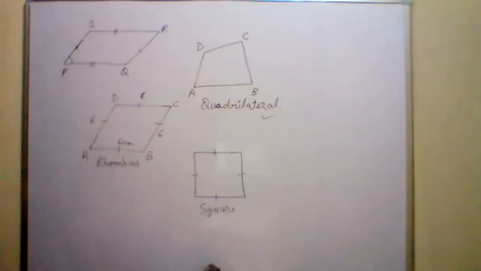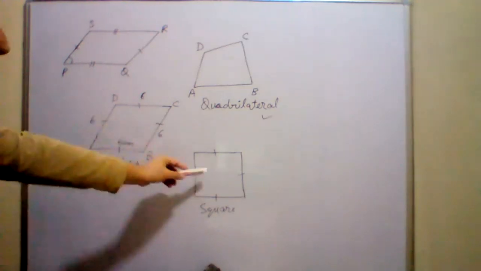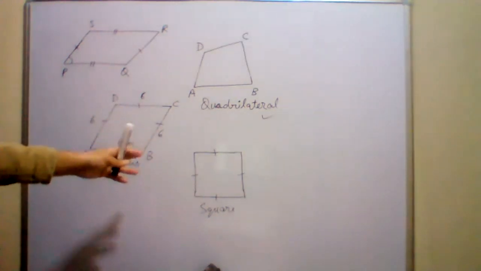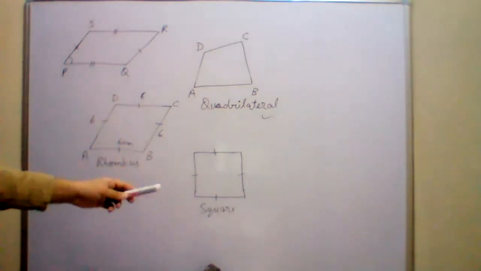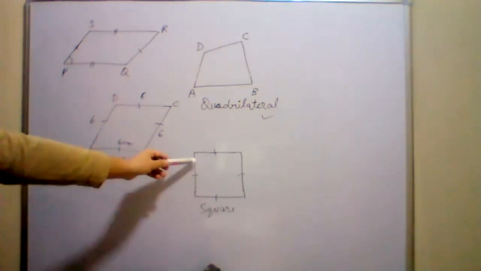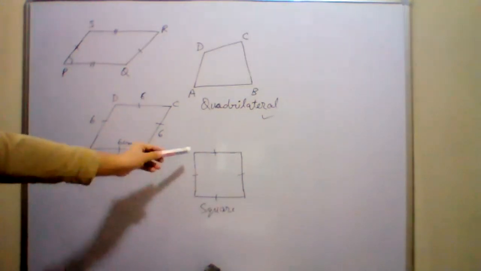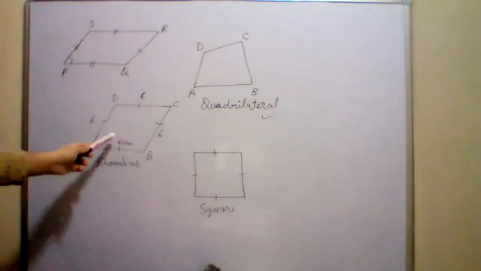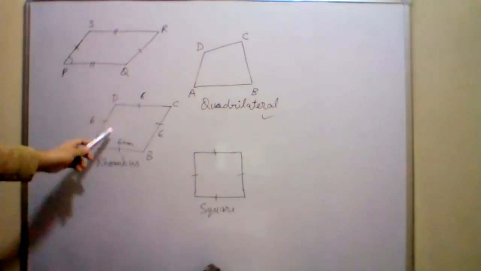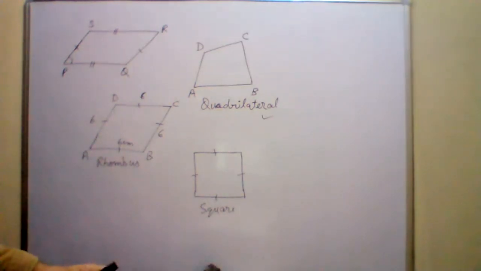Very good, exactly. So similarity is that all sides are equal in both the shapes. This is the similarity. What is the difference? The difference is that in a square, all angles are right angles. सारे angle right angle होते हैं 90 degrees. Okay. Whereas in a rhombus, the angles are not right angles. Angles rhombus में क्या होता है? Right angles नहीं होते. So this is the difference between a square and a rhombus.